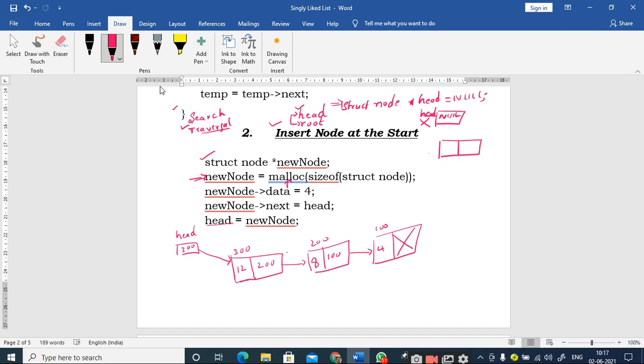For this I am making use of the sizeof operator. This is struct node. I should tell the malloc function how much memory to allocate. That is done by making use of this sizeof operator, and whatever parameter you pass inside the sizeof operator, that much memory will be allocated. So 8 bytes of memory will be allocated here, and the base address is returned and stored inside the new node, right? So this is my new node.